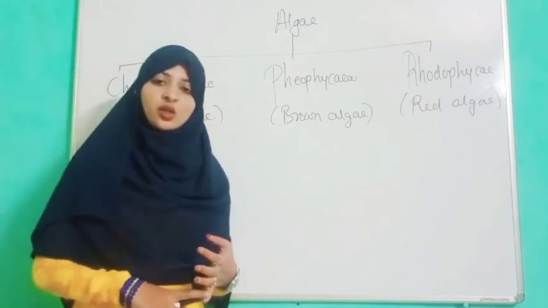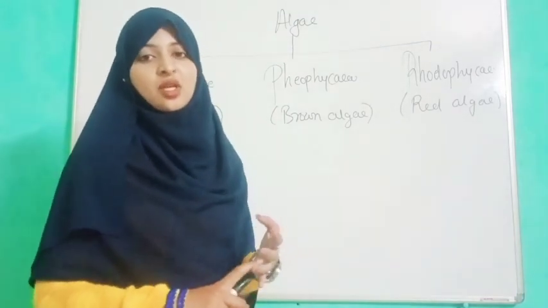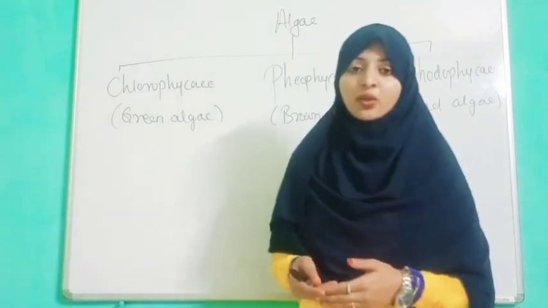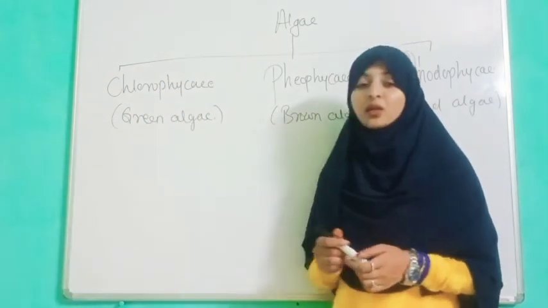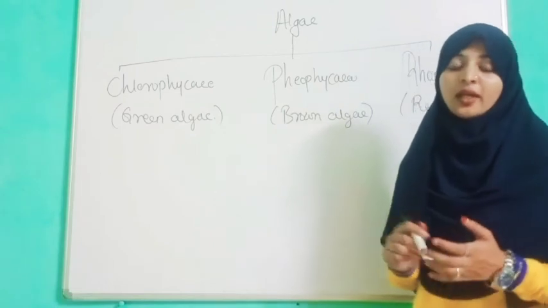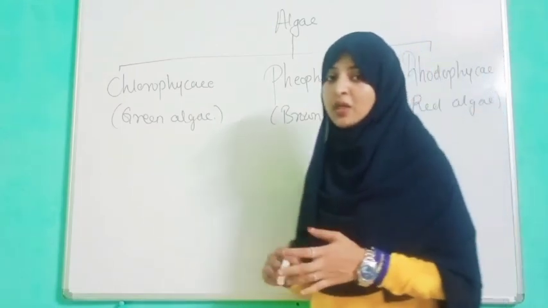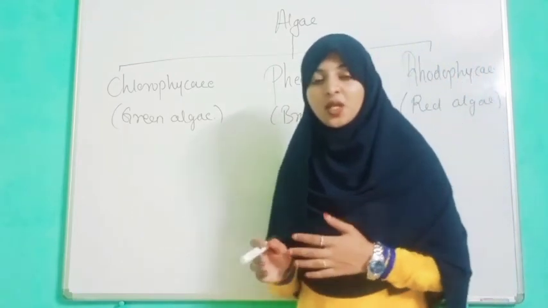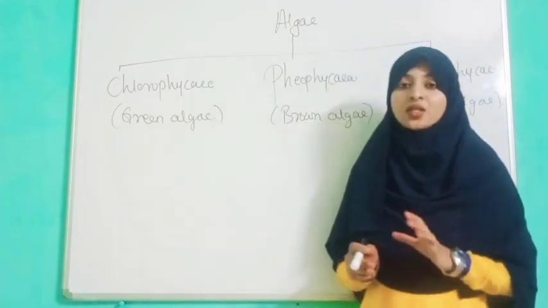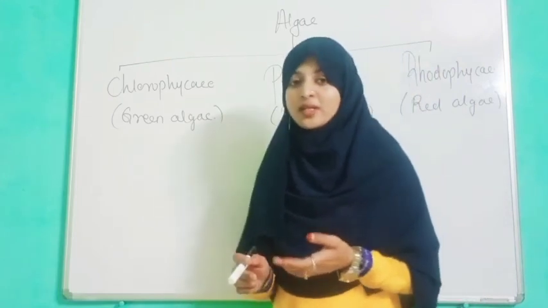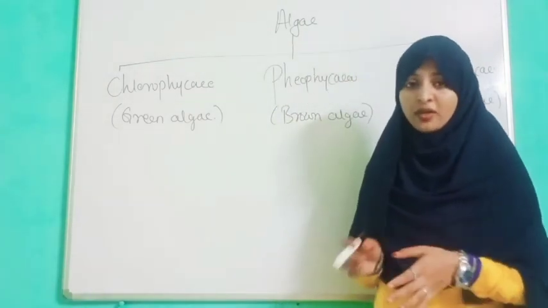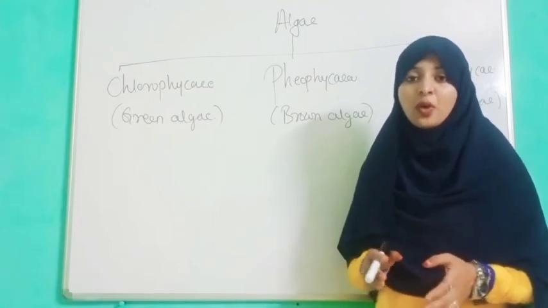Chlorophyceae is unicellular algae, filamentous in nature, and colonial. If we talk about the pigments present in Chlorophyceae, the green algae, there are chlorophyll pigments A, B and C. We know that chlorophyll is present inside a cell organelle, that is a chloroplast, or we can call it a plastid. The plastid may be discoid, ring shape, ribbon shape or cup shape.